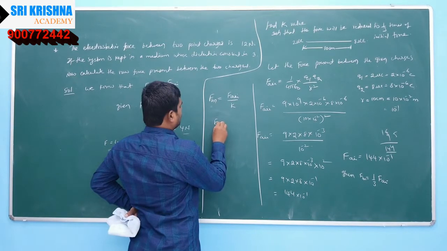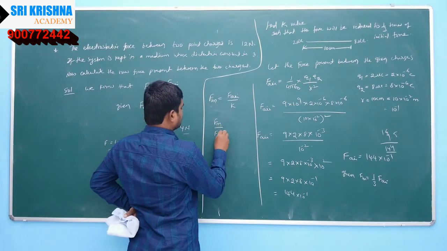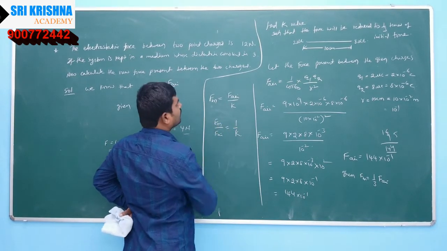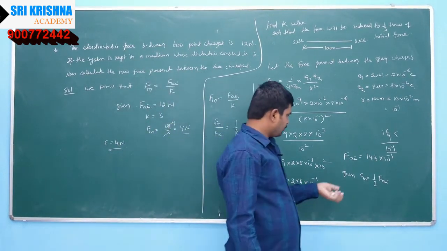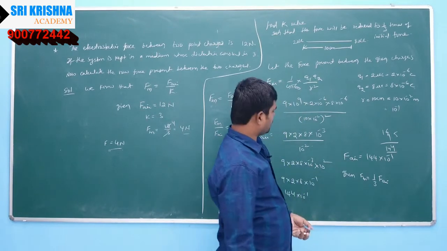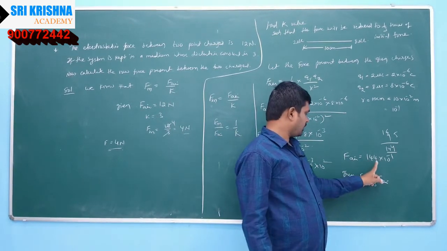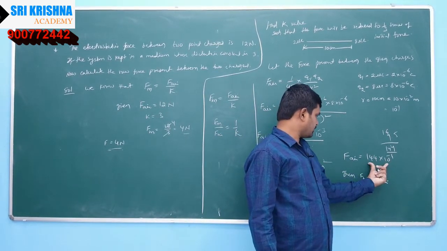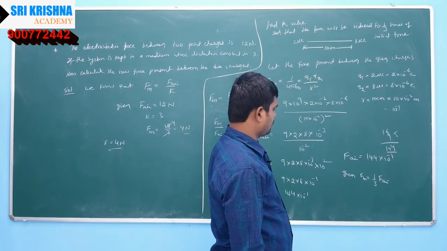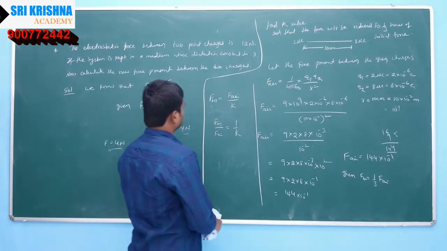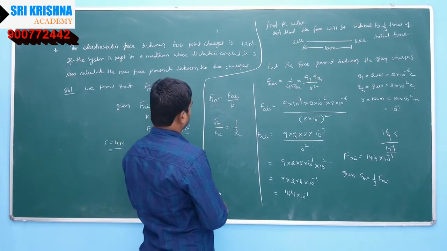Fm by F air is equal to 1 by K. So here we have got the value of the force between the two point charged particles, 144 into 10 to the power of minus 1.